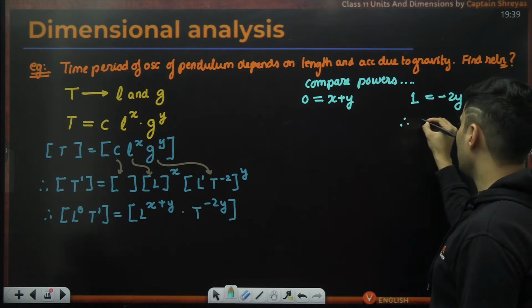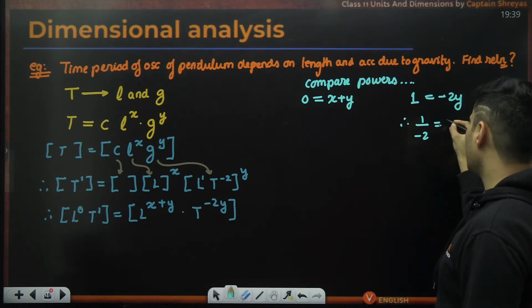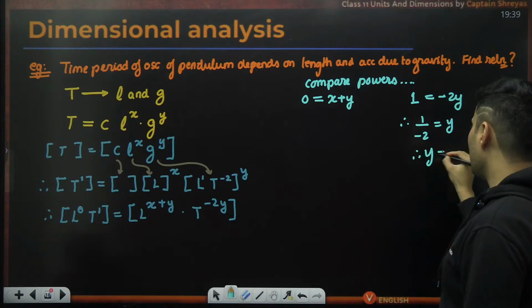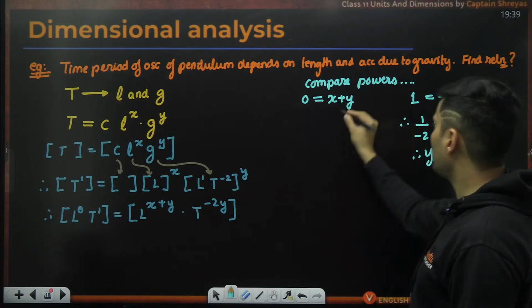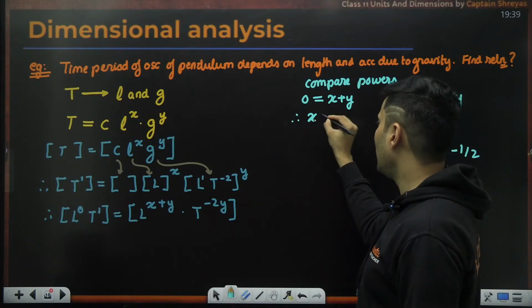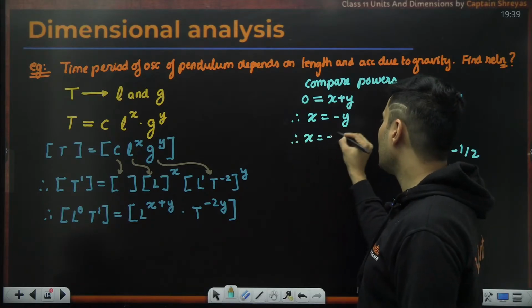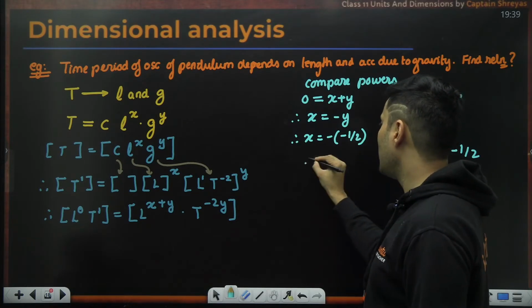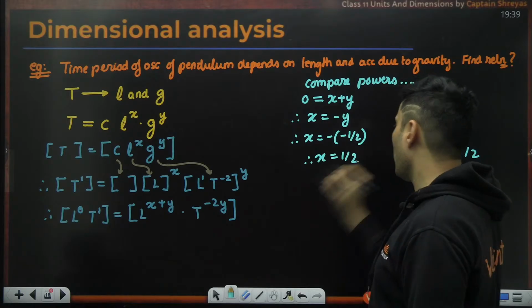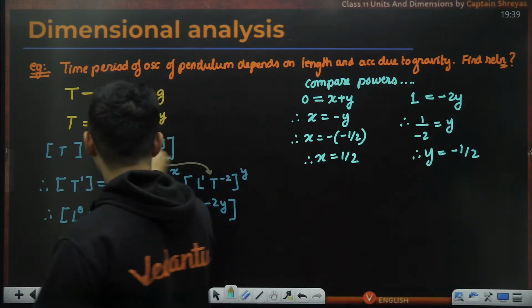So, if you notice, this will be 1 by minus 2 is equal to y, or basically y is equal to negative half. If you substitute it over here, x will be technically negative y. So, therefore, x will be negative of negative half. Therefore, x will be basically positive half. So, we found x and y.